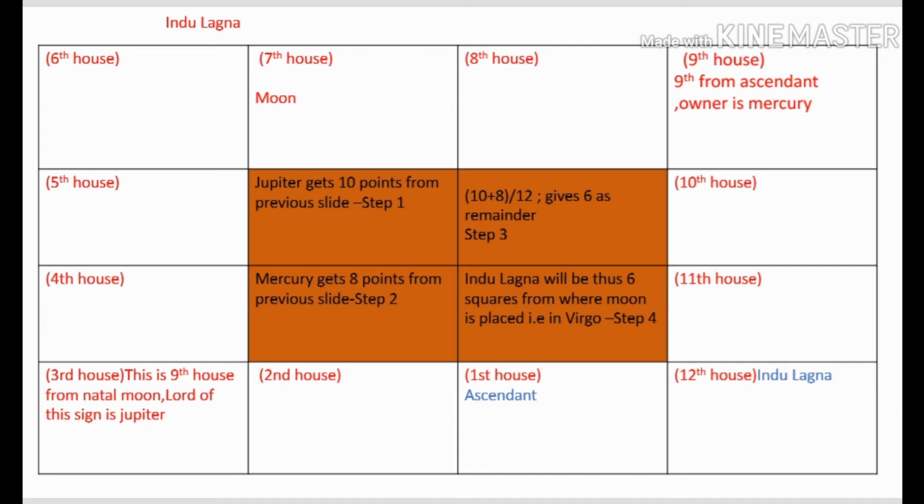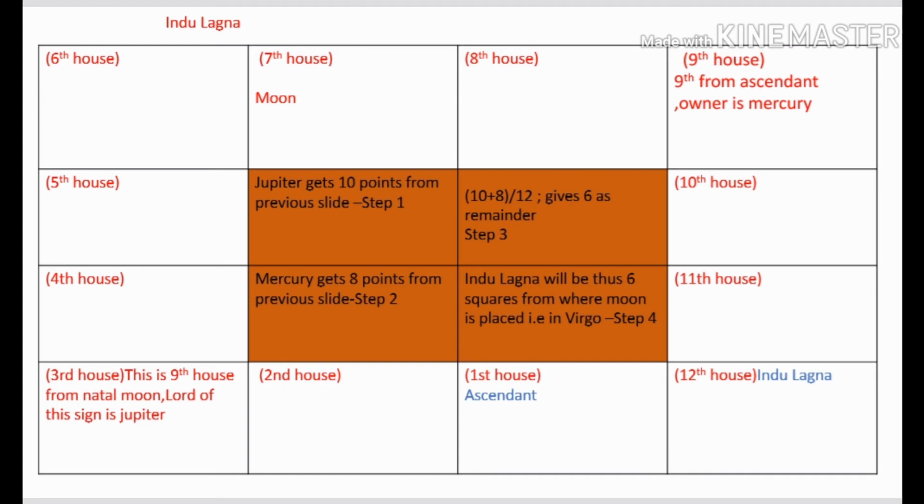Likewise, you look at the 9th house from the Moon and see who is the lord of that 9th house. In this case the Moon is placed in the sign of Aries, which is the 7th house in this horoscope. Count 9 squares from where the Moon is placed, including the square where the Moon is placed, in the clockwise direction, and then you will reach the sign of Dhanu or Sagittarius, which is the 3rd house. So this is the 9th house from the natal Moon, that is, the Moon placed in your horoscope at the time of birth.